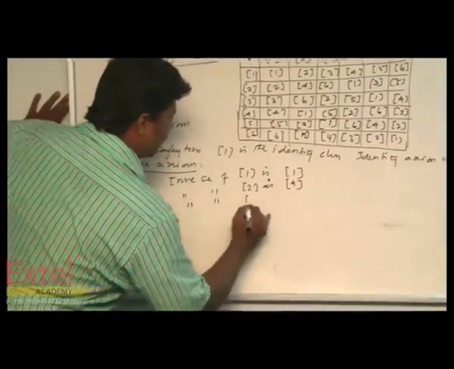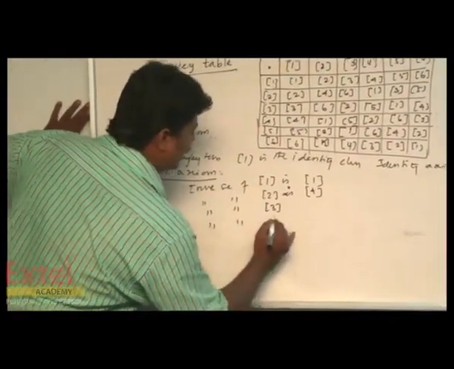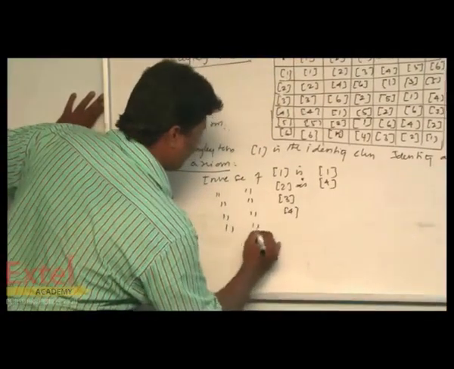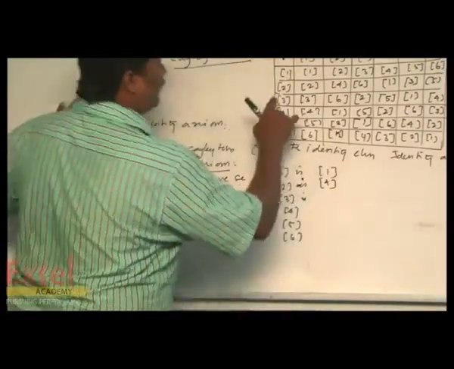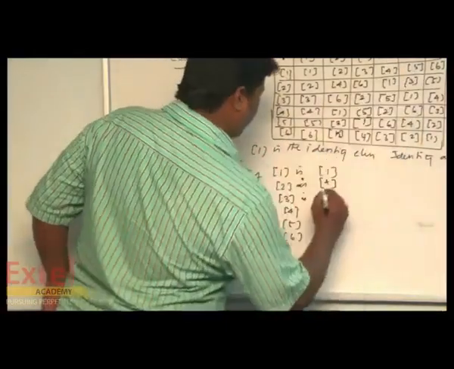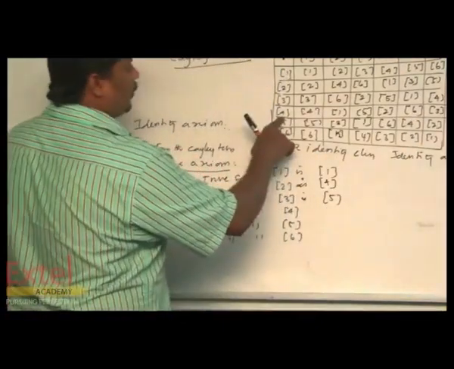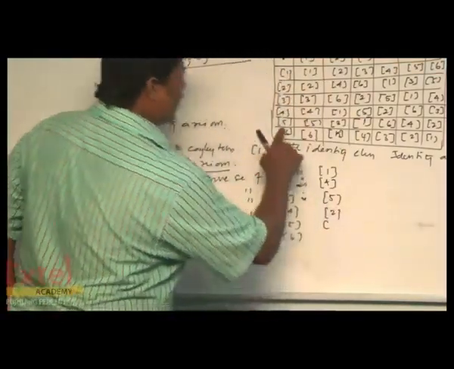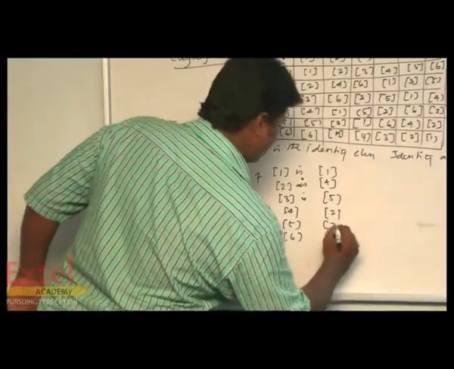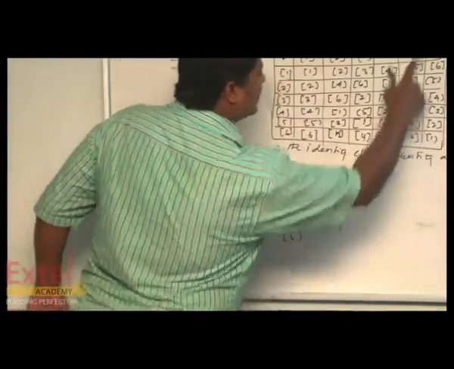Next, the inverse of 3, the inverse of 4, the inverse of 5 and the inverse of 6. The inverse of 3 is 5. The inverse of 4, where 1 the identity element comes, is 2. The inverse of 5 is 3, and the inverse of 6 is 6.